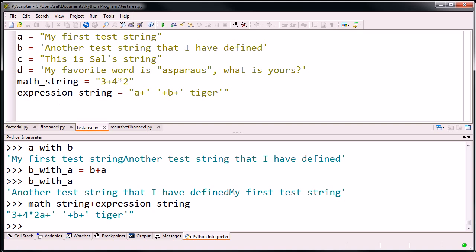Then I essentially got these two strings added together. And so this string got put at the end of this string. And you see it right there. It's this kind of bizarre looking string, but it is a string. Everything between the double quotation marks is just viewed as characters. Now, there are many, many other things we can do with strings.